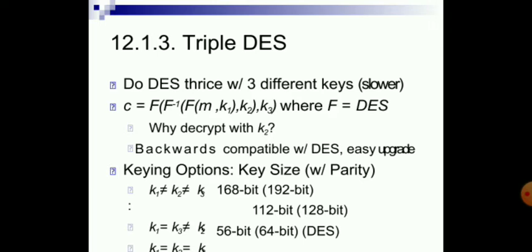Keying options, key size with respect to parity. K1 not equal to K2 not equal to K3 gives 168 bits, safer. K1 equal to K3 not equal to K2 gives 112 bits, 128 with parity. K1 equal to K2 equal to K3 gives 56 bits only, 64 with parity. That is nothing but the basic Data Encryption Standard.